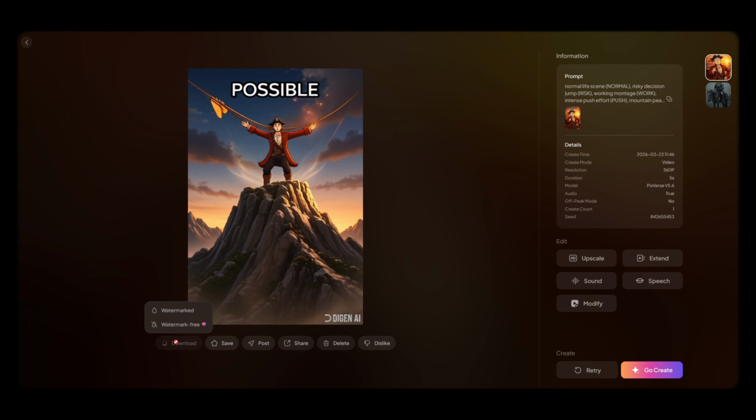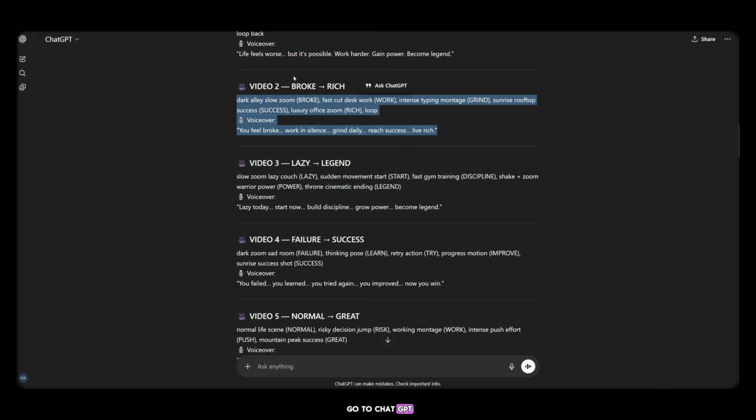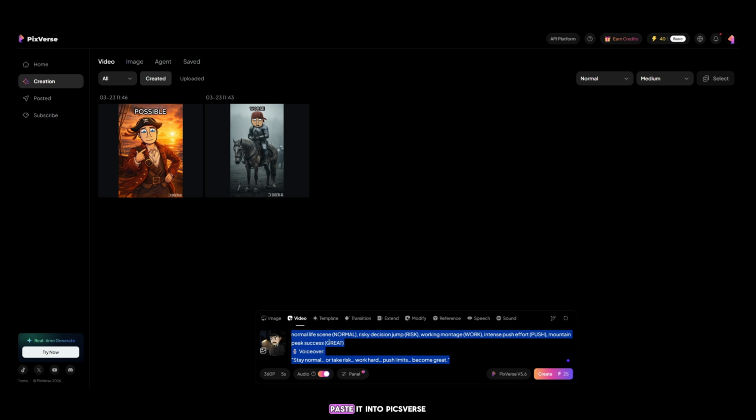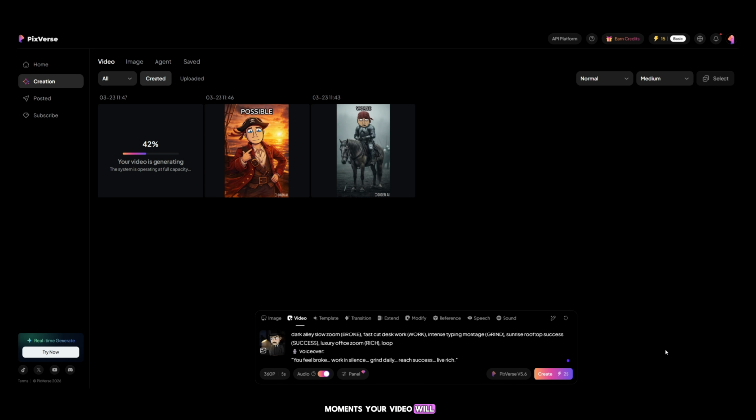Now, simply download it. For the third video, the process is exactly the same. Upload the third image, go to ChatGPT, copy the third prompt, paste it into PixVerse, and click on Generate. The generation has started, and in a few moments, your video will be ready. So guys, as you can see, your third video is also ready.